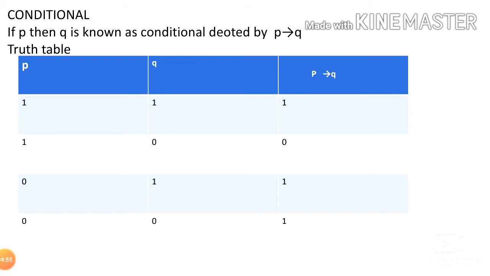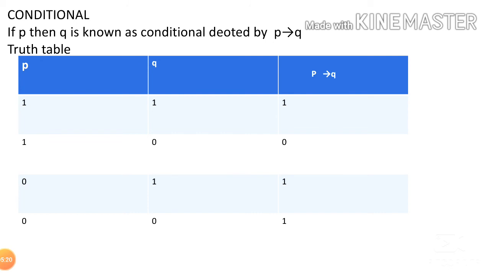Here it is false only when the first one is true and the second one is false, otherwise true. So you can see here, if P is 1, Q is 0, first one 1, second one 0, then if P then Q is 0. Otherwise it is 1. So you have to remember it: if both are true, true.